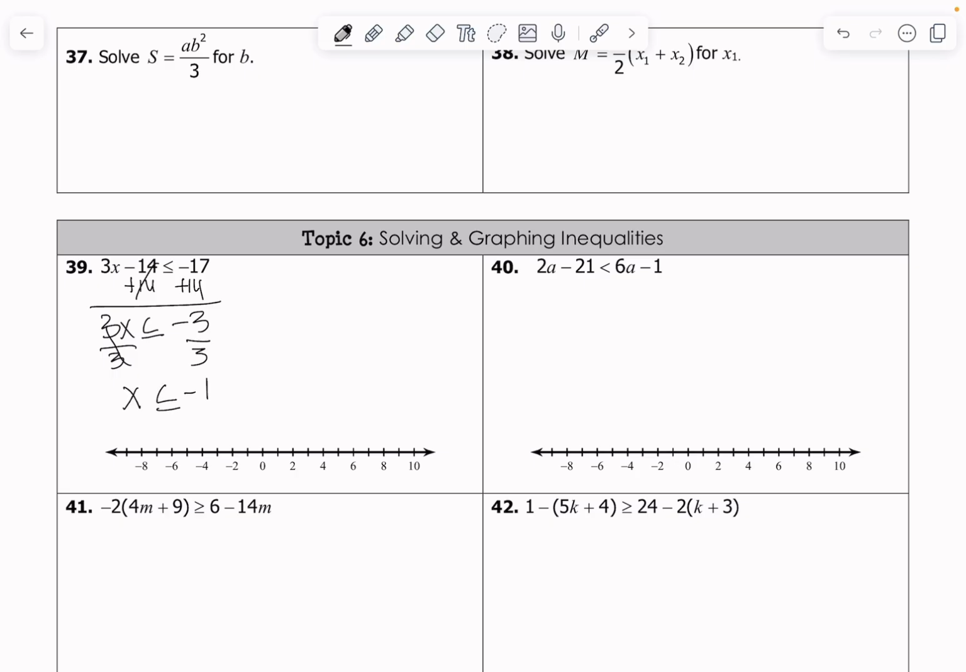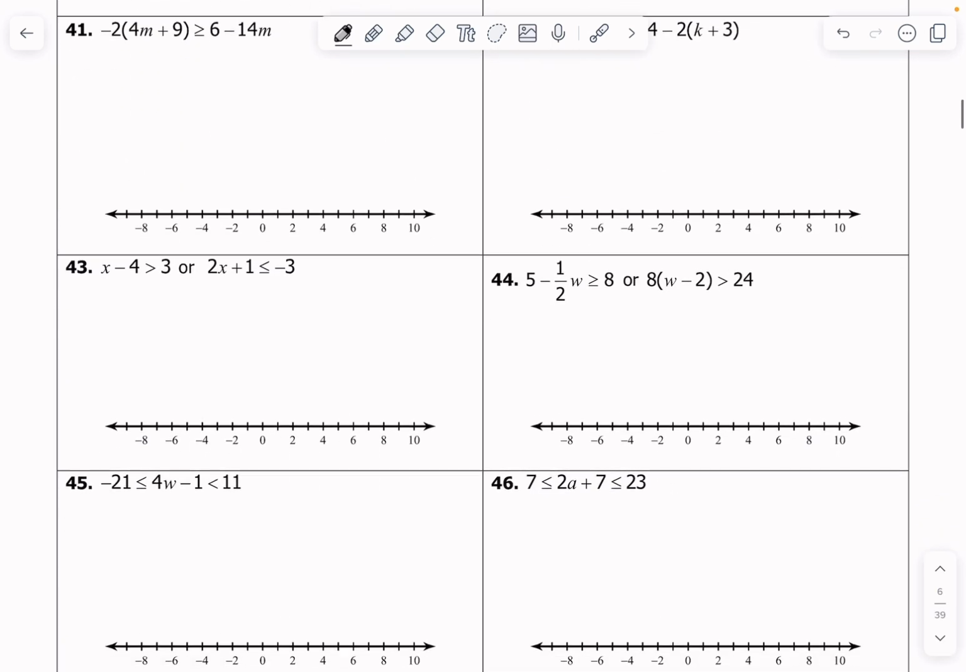So let's put a dot on negative 1. And since I see this equal to sign, it is going to be a closed dot on negative 1, meaning it includes that value, aka it's equal to it. And if x is less than negative 1, all the numbers to the left of negative 1 are going to work. So we draw a nice little arrow going to the left. And we're done, okay? Any questions? Sounds good. Let's move over to number 43.